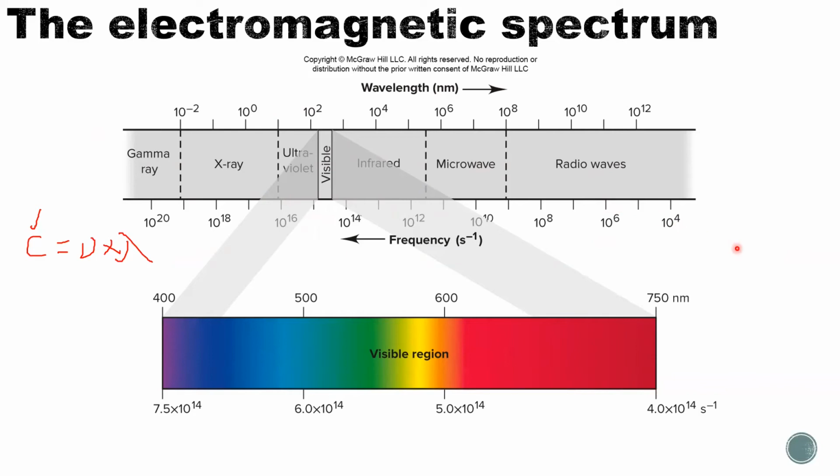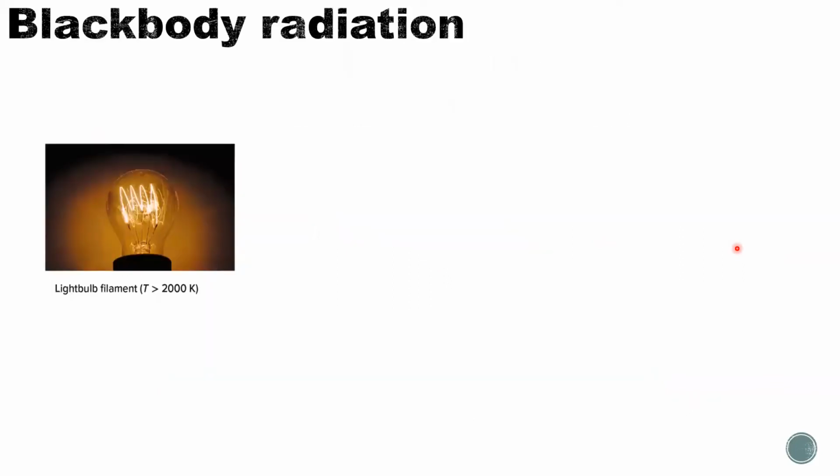Okay, so when we talk about these lights, we mentioned that light has the features of a wave. They behave like a wave, but light also has some properties of particles. Let's talk about that: black body radiation. Well, sounds very physics, right? It actually means light is emitted from a hot object. If it's not hot, it does not emit light, then we can say it's black. It's called a black body.